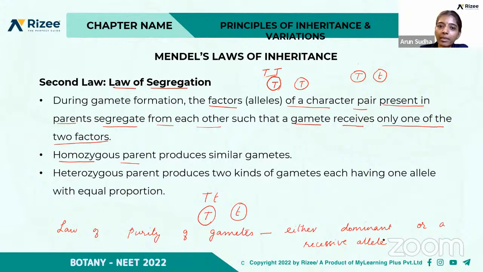Tomorrow we'll see in detail about the dihybrid cross, that is, the inheritance of two characters. Today is only about the inheritance of one gene, that is, only one character, either the stem height or the flower color. So based on that, these two laws, the law of dominance and the law of segregation, are more important, right? Any doubts on this? We have to be clear with the important terms here, and also about the Punnett square and how the cross occurs, like the monohybrid cross for a particular character. Clear? So we'll discuss a few questions.